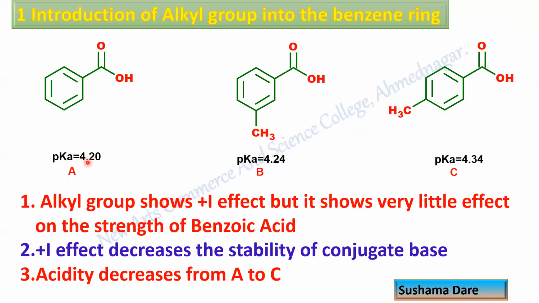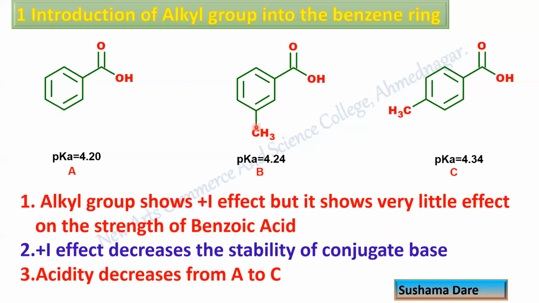It's 4.20 in benzoic acid, 4.24 in methyl benzoic acid, and this one is C, that para compound, 4.34. So what you see here, the pK value goes on increasing from A to C. As the pK value goes on increasing, what does it indicate? Acidity goes on decreasing. So what is the difference between the A and BC compound? There is a presence of CH3 group in BC compound, while in A there is no CH3 group.